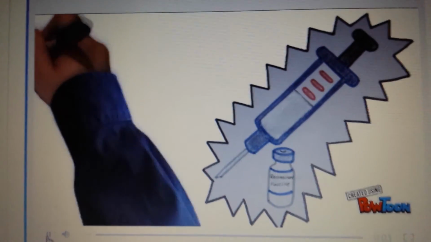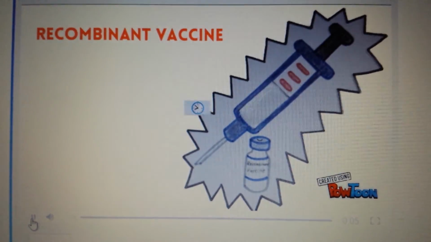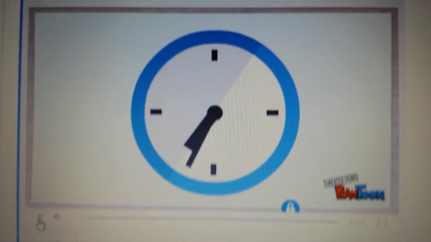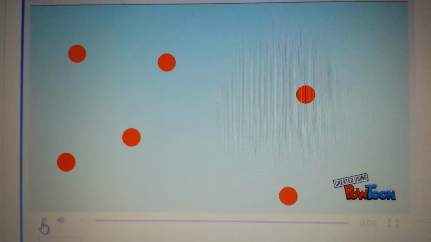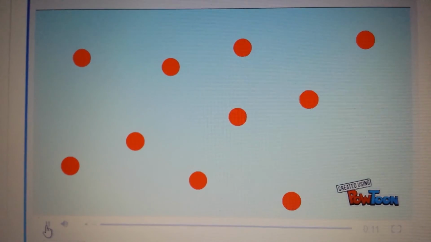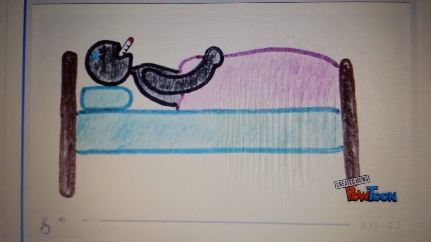Before taking a look at recombinant vaccines, let's look back into the history of vaccines. Going back 1,000 years, a viral disease known as smallpox started to affect many people around the world, causing fever and permanent scars leading to death.